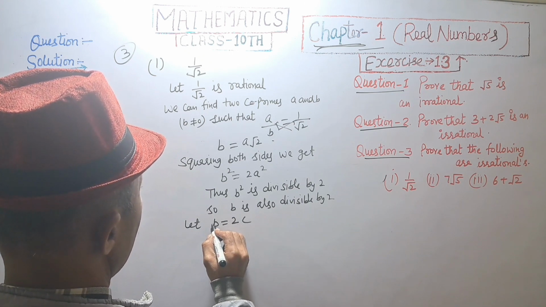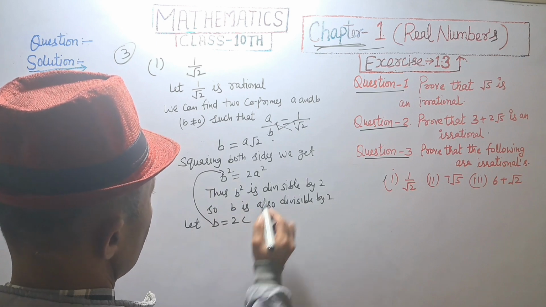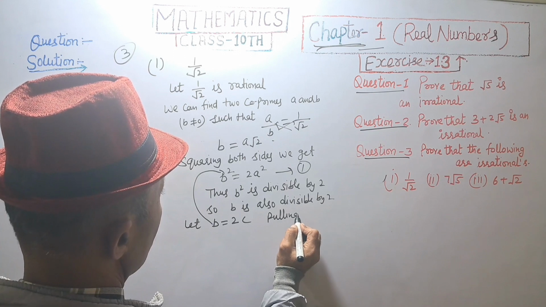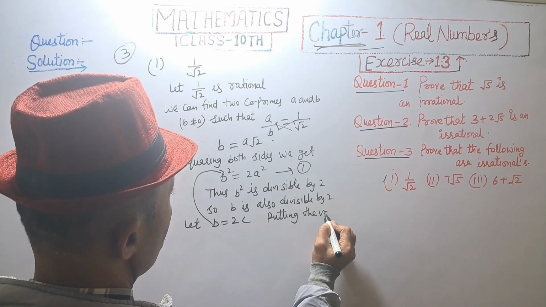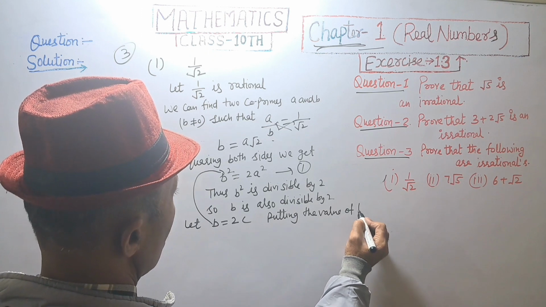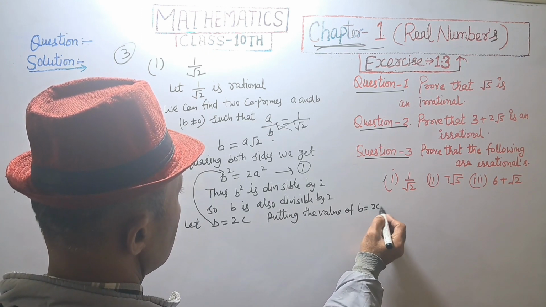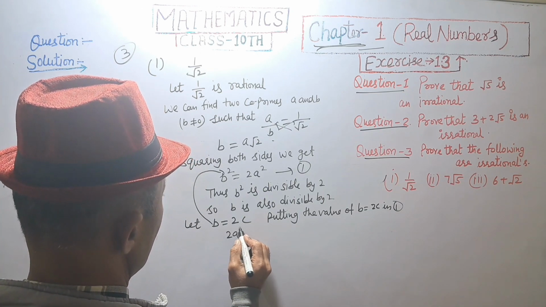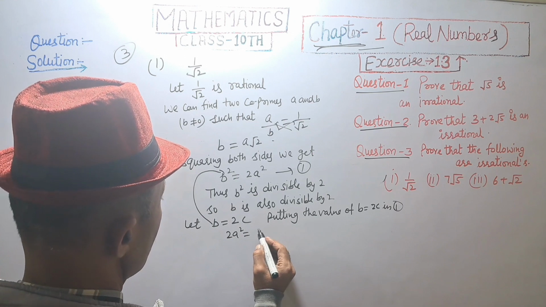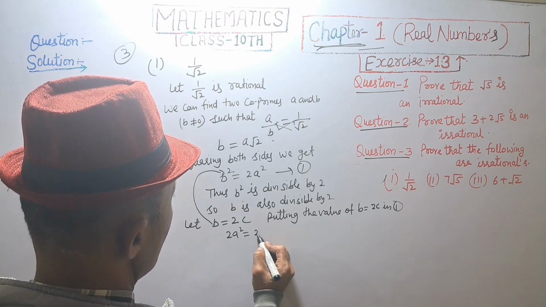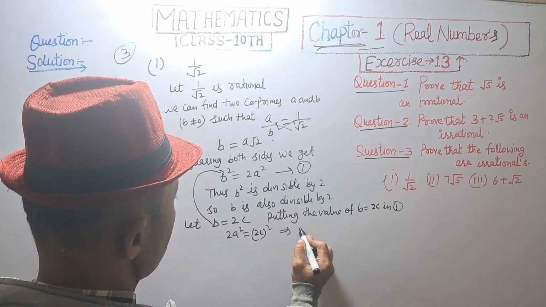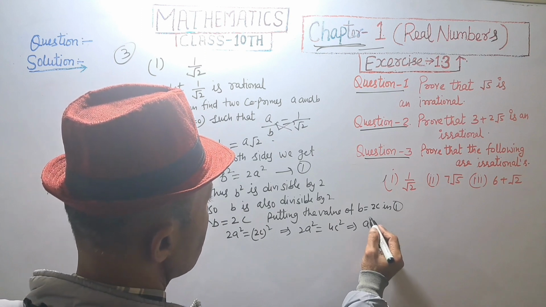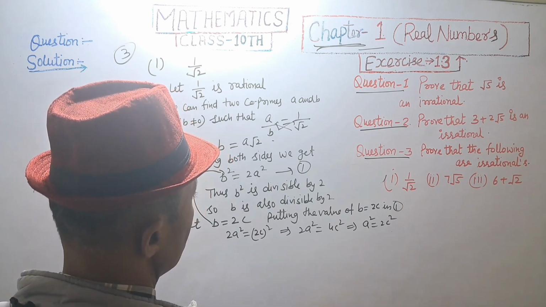Putting the value of b in equation first, putting b is equal to 2c in first, we get 2a square is equal to 2c square. This implies 2a square is equal to 4c square, and this implies a square is equal to 2c square.